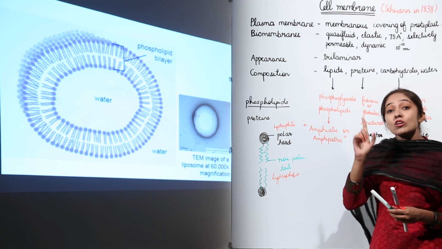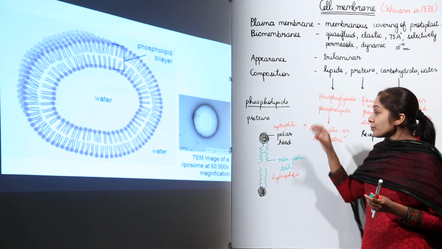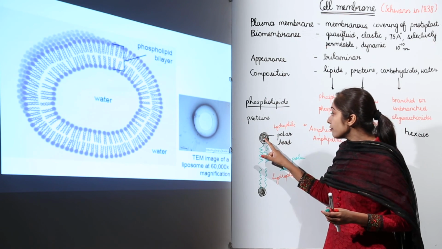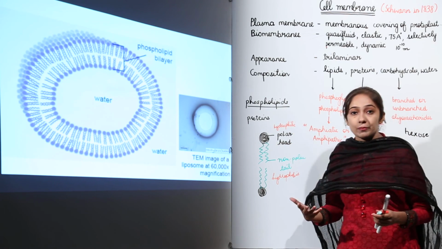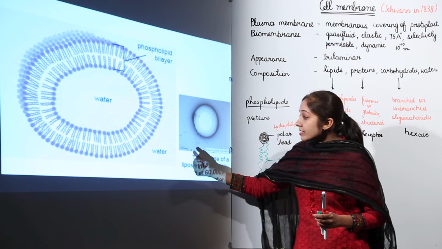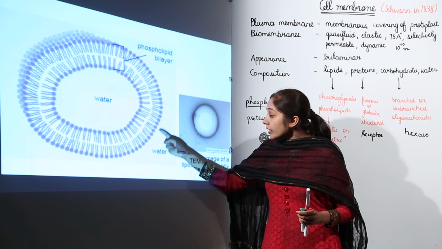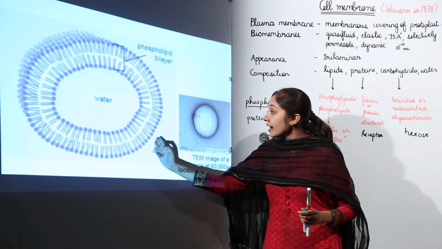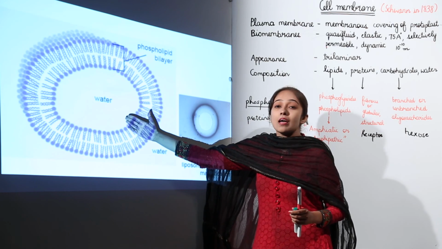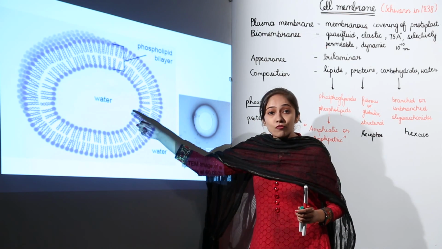Remember how you are going to draw the structure of one phospholipid molecule. We have a polar head which is hydrophilic, means water loving, so it is towards water. When we talk about the external aqueous environment, these polar heads are facing water, and in the internal aqueous environment, these polar heads are again facing water.